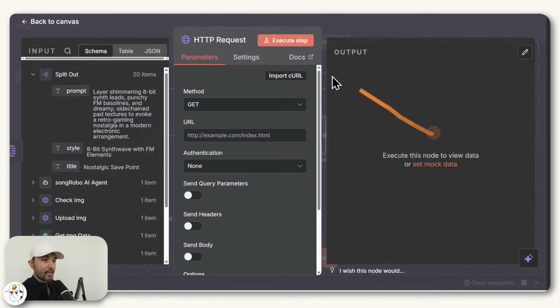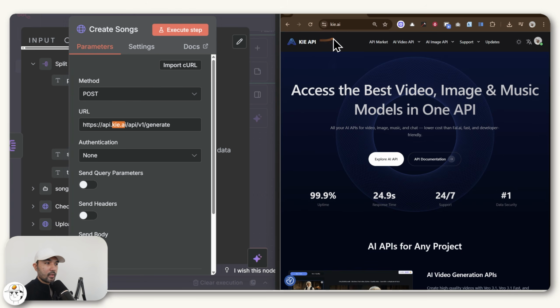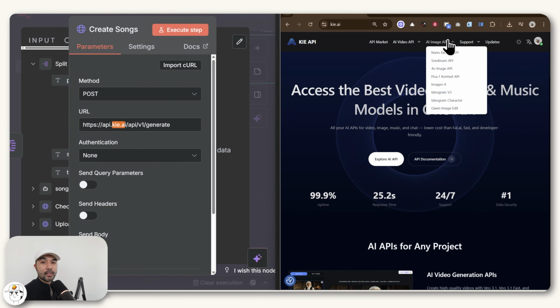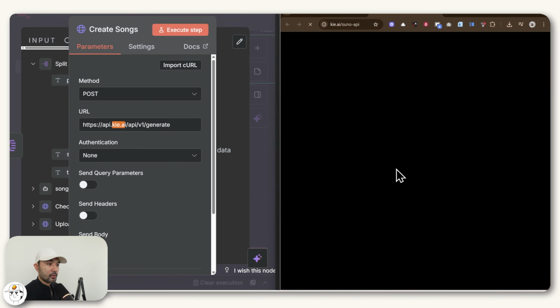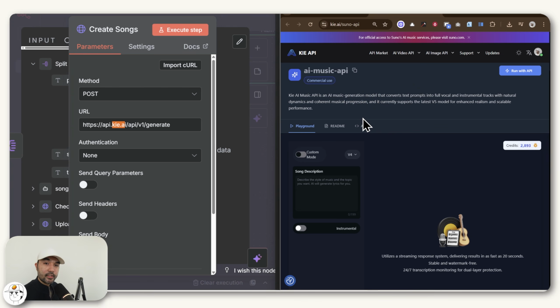So we'll add another HTTP request, rename this to create songs, change the method to post, and we'll be posting a request to this URL. The service is called kie.ai, which if you're new is basically an AI model aggregator. They have a lot of models here that we can connect directly and use in our automations. If you go to their API market and search for SUNO, that is the model we'll be using. On this page, you can actually test this model directly.